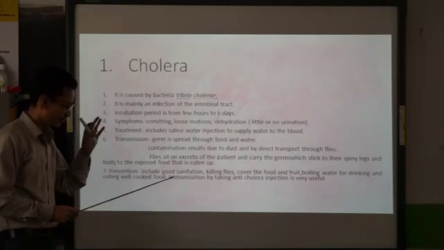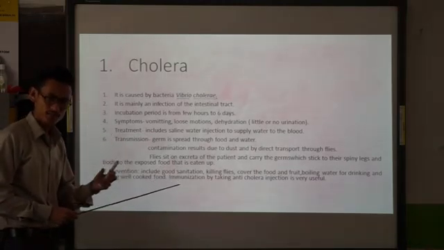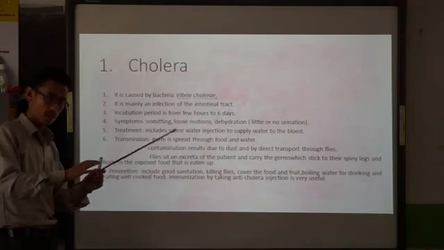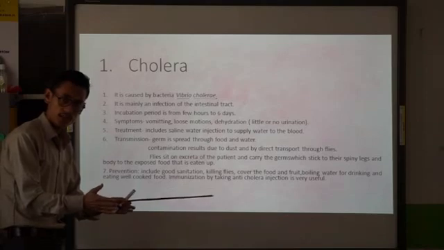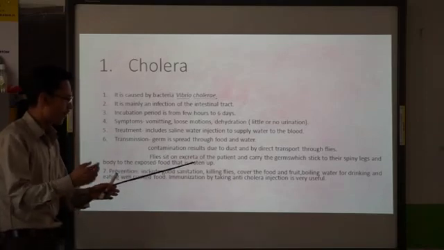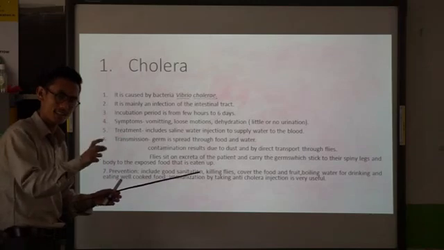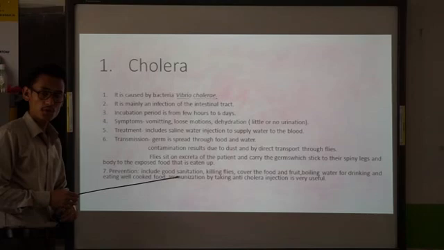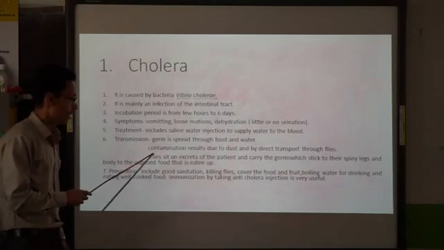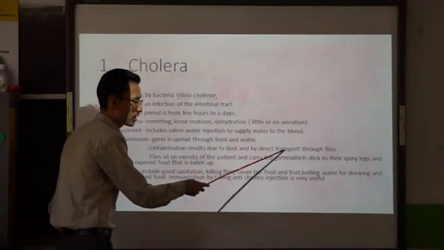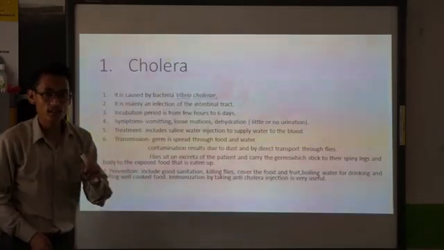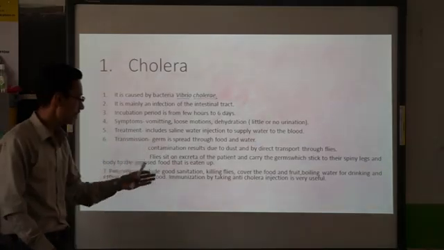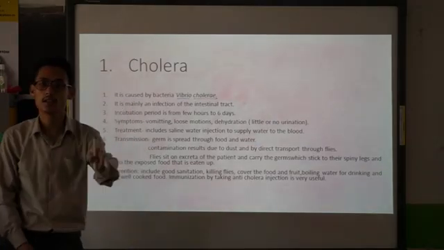That's why the water must be properly boiled before drinking. The food or the fruits that we take must be covered properly so that any carrier like flies will not contaminate it, because flies are the ones which will sit on the germs and carry the germs. Because look over here, contamination is due to dust and by direct transfer through flies. That means mainly the flies are the ones which are carrying the germs, like houseflies will carry the germs of cholera from one place to another place.